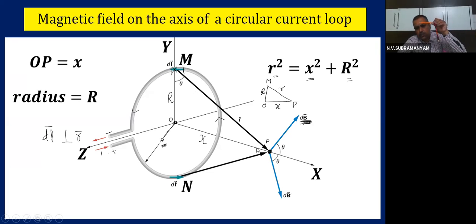Simple maths actually. dB will make how much angle? Theta. Theta is there, see carefully. I am marking it for your convenience, for your understanding. So here also the angle is theta, and here also the angle is theta. Are you able to see the screen share? Okay. So now if you see carefully, the graphic is coming up. Now I am going to explain the total derivation to you.